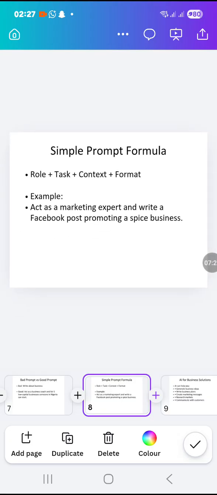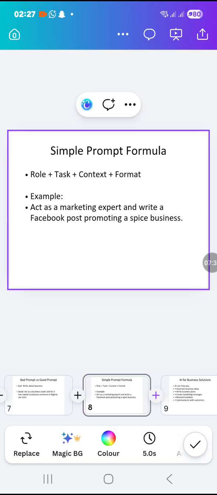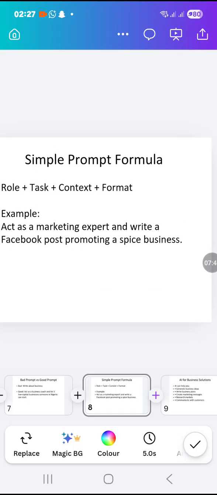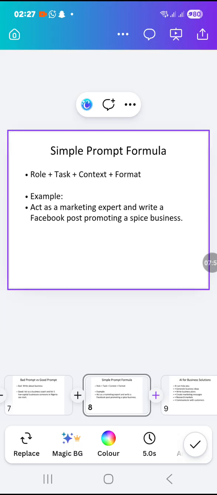Now, the context. What's context now? You already have a role, act as a business consultant. You have a task, help us devise a pathway or a strategy that will allow us to make 5 million, 10 million, 100 million in a month. Now, what is the context? Your context is your present situation in your company. Currently, we make 1 million naira in a month, let's say turnover, which is even a loss, right? By the time we minus overhead and salaries, we are left with a negative. You explain what is going on in that company at that time.